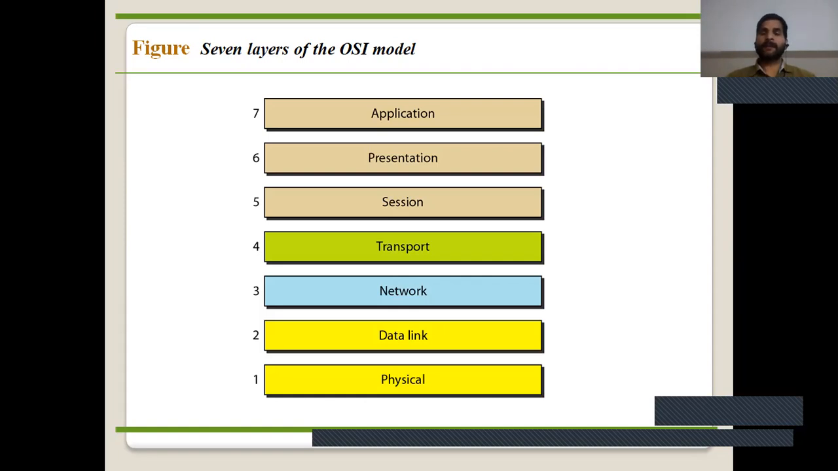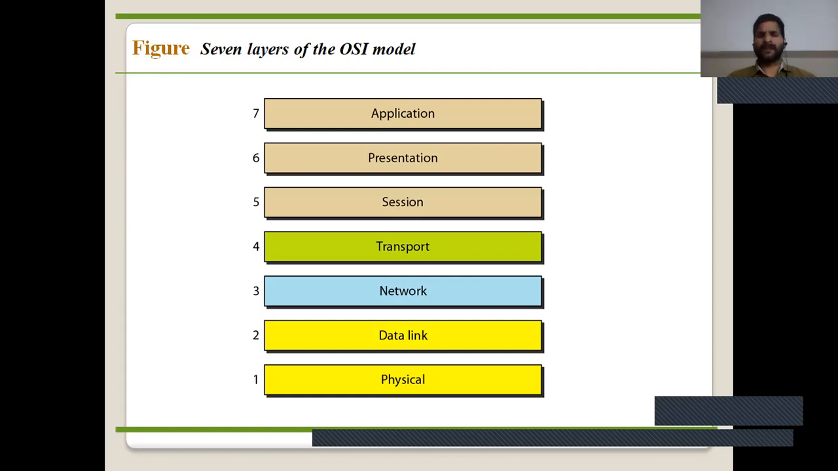A simple method to remember is like this: Please Do Not Touch Sita's Pet Animal. Please, P for physical; Do, D for data link layer; Not, N for network layer; Touch, T for transport layer; Sita's, S for session layer; Pet, P for presentation; Animal, A for application.